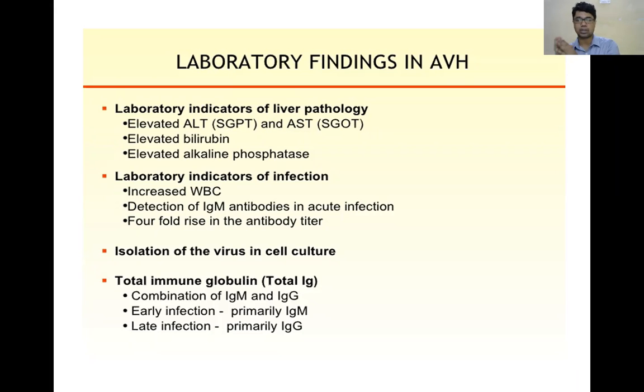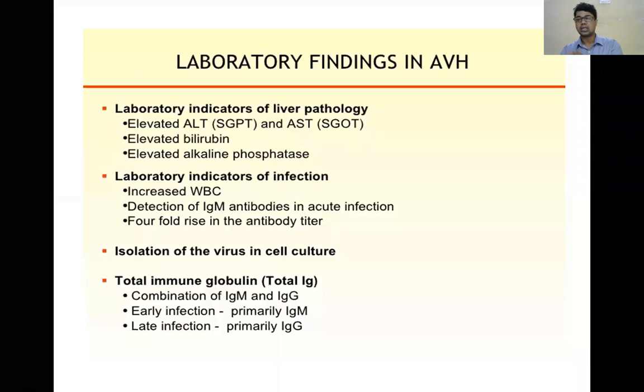SGPT is specific for hepatocytes, whereas SGOT you will also get in bone, kidney, brain, and other sites. SGPT half-life is only 18 hours, whereas SGOT half-life is 48 hours.